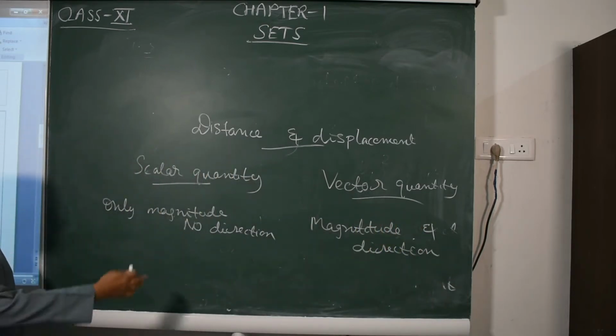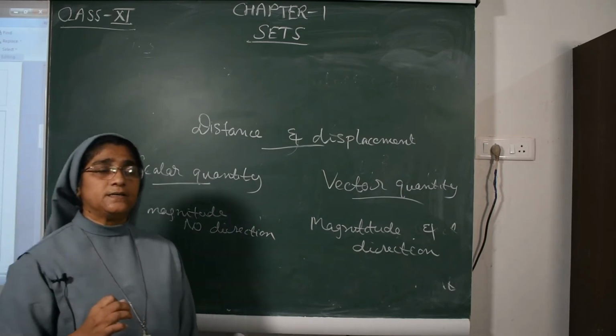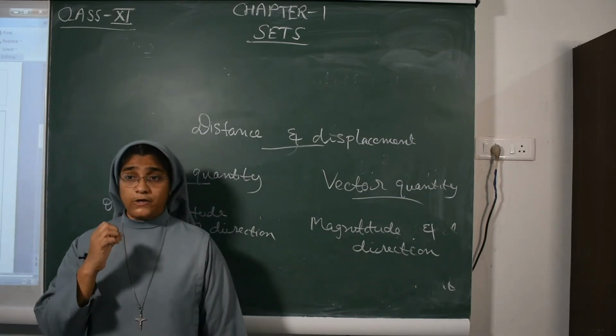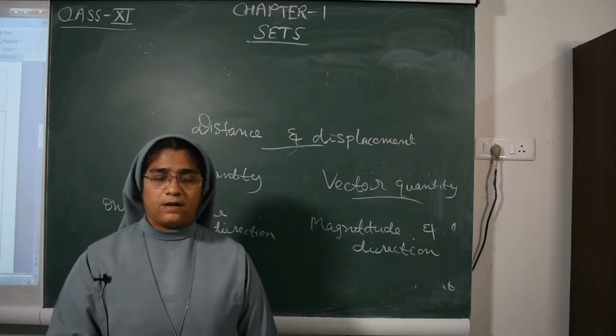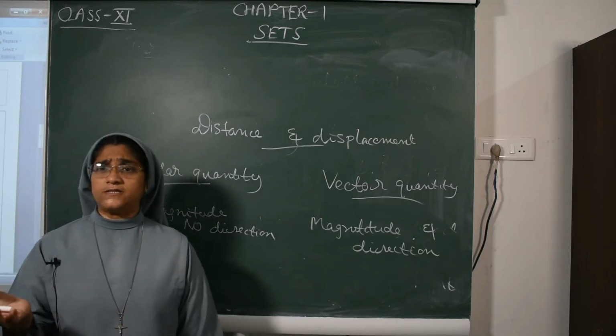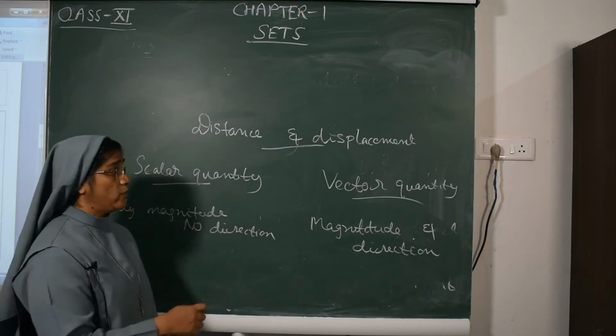What is magnitude? Magnitude means a numerical value to measure the quantity. If I ask you what the time is now, you will say 4 o'clock.